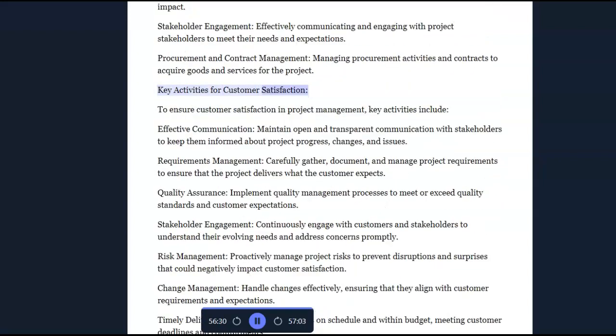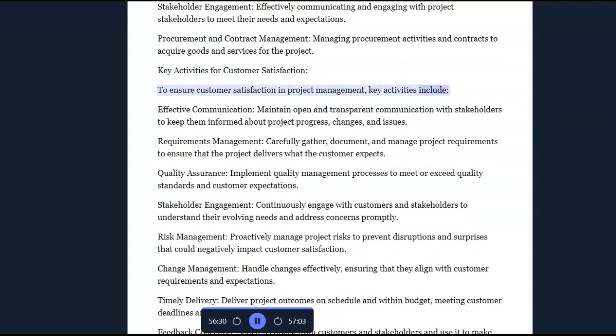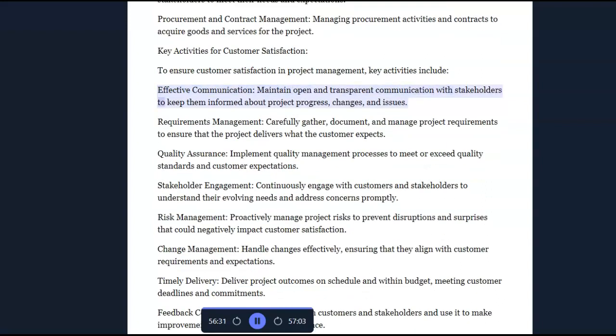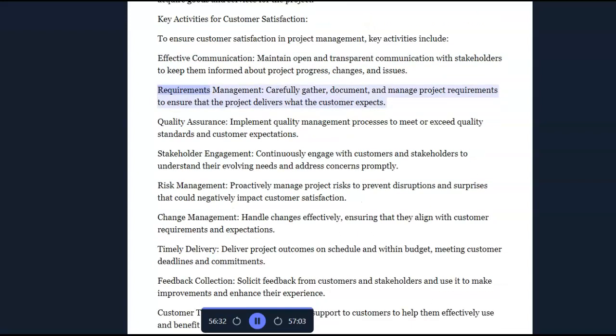Key activities for customer satisfaction. To ensure customer satisfaction in project management, key activities include effective communication, maintain open and transparent communication with stakeholders to keep them informed about project progress, changes, and issues. Requirements management, carefully gather, document, and manage project requirements to ensure that the project delivers what the customer expects.